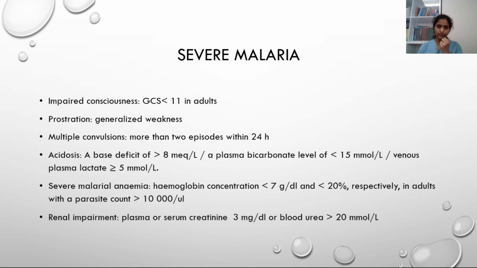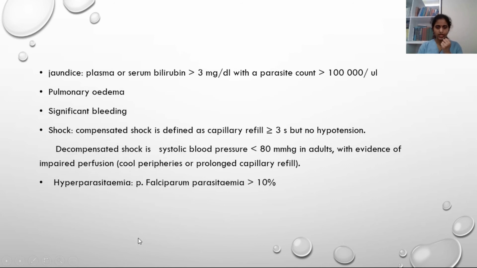Severe malarial anemia: hemoglobin of less than 7 grams per deciliter or less than 20%, with a parasite count of more than 10,000 per microliter, increased creatinine more than 3 milligrams per deciliter and increased blood urea. Jaundice: serum bilirubin of more than 3 and with a parasite count of more than 1 lakh.